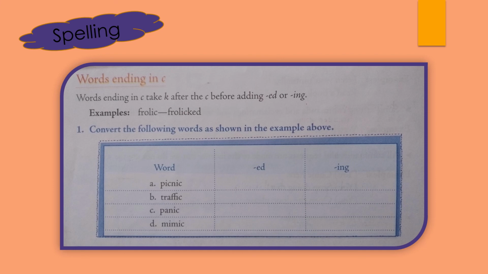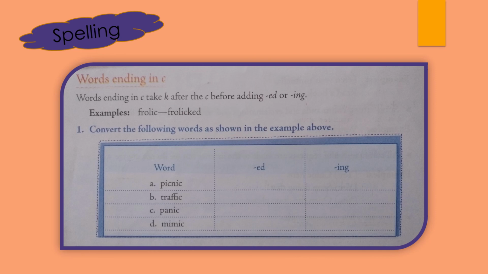This way it will be formed as frolicked. Same way here a few more words are given to you which you have to convert, as shown in the example. So you have to add ed and ing. And how will you add ed and ing? First you will add K at the end, after the last letter C, and then you will add ed or ing.